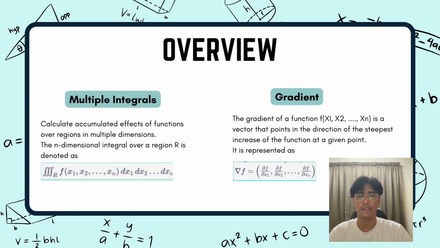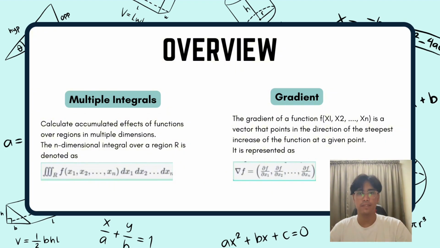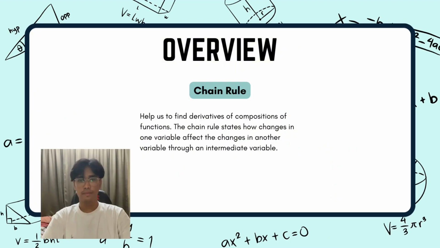For gradient, the gradient of a function f(s1, s2, ..., sn) is a vector that points in the direction of the steepest increase of the function at a given point. It is represented as ∇f equal to (∂f/∂s1, ∂f/∂s2, ..., ∂f/∂sn). For chain rule, it helps us to find the derivative of a composition of functions. The chain rule states how changes in one variable affect changes in another variable through intermediate variables.